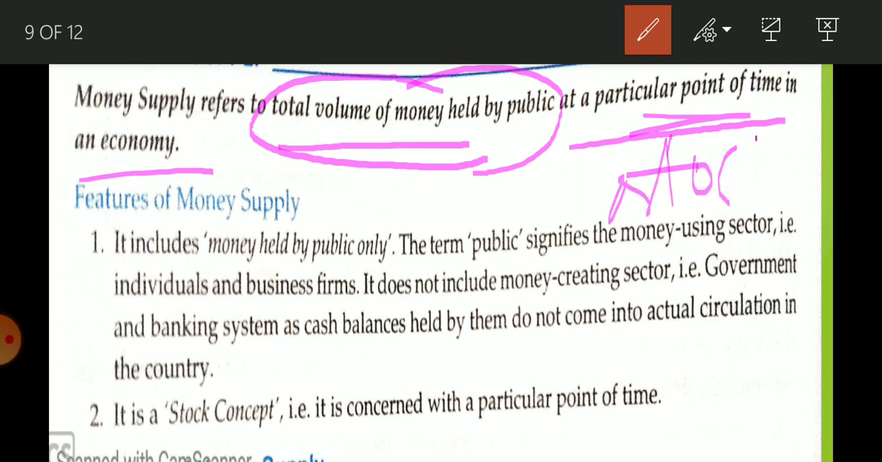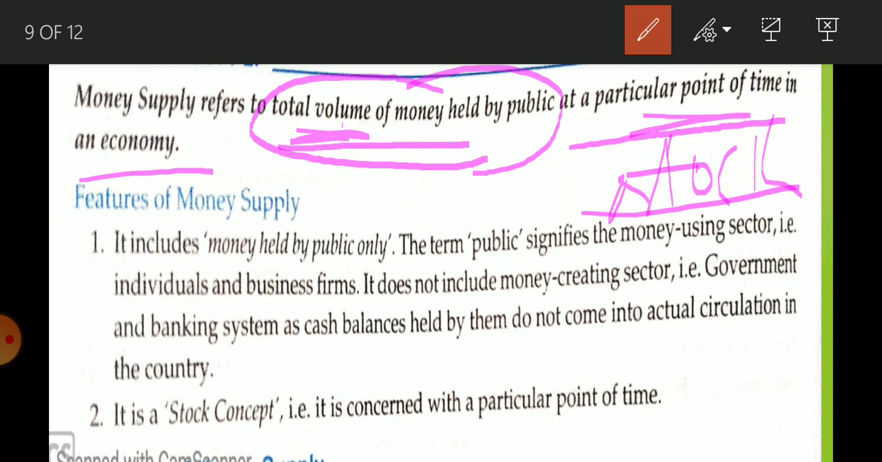It is a stock concept. If any variable is measured over a period of time, that is known as a flow, and if it is measured at a point of time, then it is known as a stock. So what is the meaning of money supply? Money supply refers to total volume, that is, total amount. You can write amount also in place of volume. It refers to total amount of money held by public at a particular point of time. If you write a period of time here, that will be wrong. Even if you have written everything right, but you have written period, you are going to get no marks. So remember point of time.